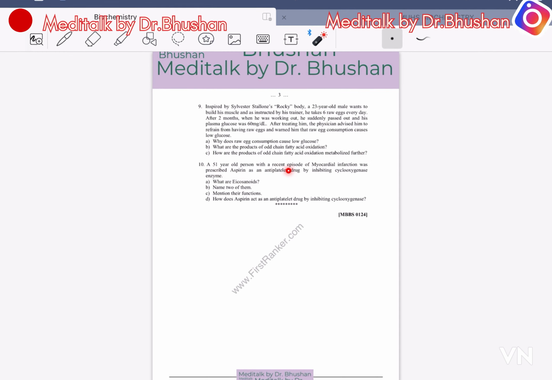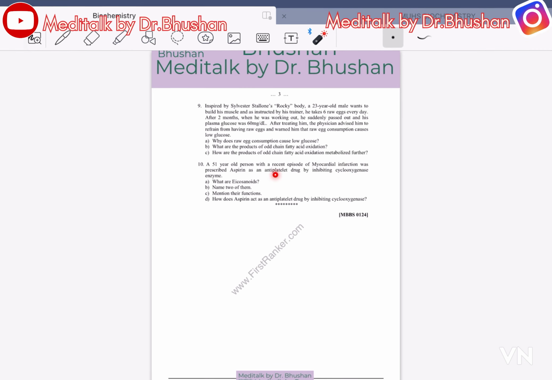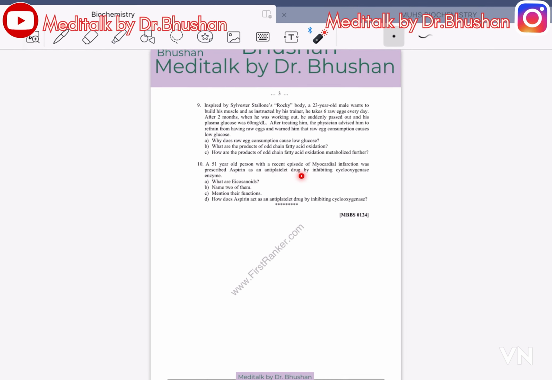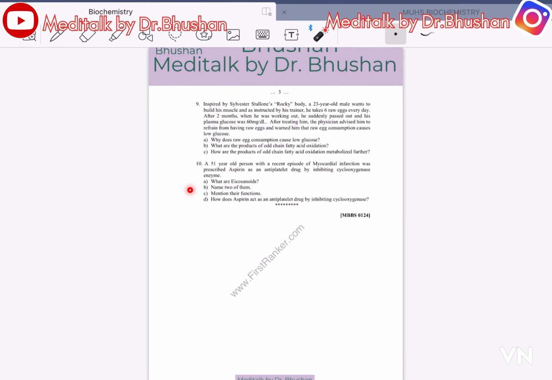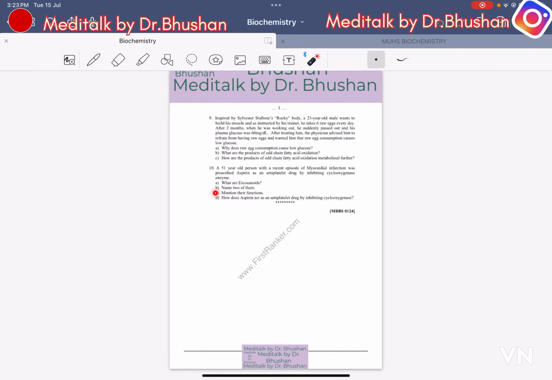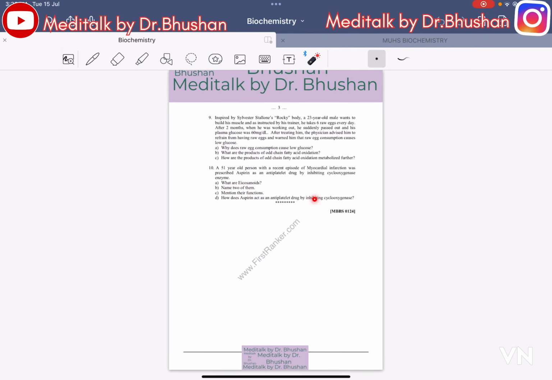A 50-year-old male with a recent episode of myocardial infarction was prescribed aspirin, an antiplatelet drug that acts by inhibiting the cyclooxygenase enzyme. What are eicosanoids? Name two of them. Mention their functions. How does aspirin act as an antiplatelet drug by inhibiting cyclooxygenase?